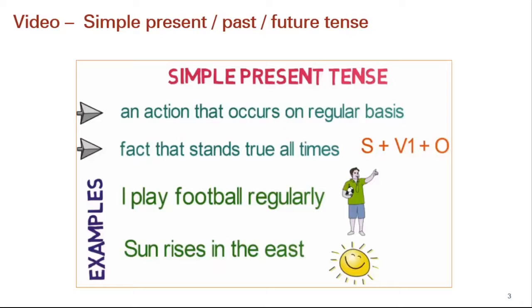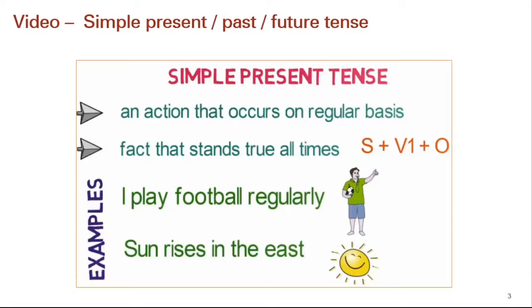So let's talk about future simple now. Future simple talks about the action that will happen in the future. Everyone knows that what is going to happen in future is not sure. But still, if you have to say something that is going to happen in the future, we use future simple tense. And the construction of the sentence becomes subject plus will or shall plus first form of the verb plus object. For example, I will play football tomorrow.